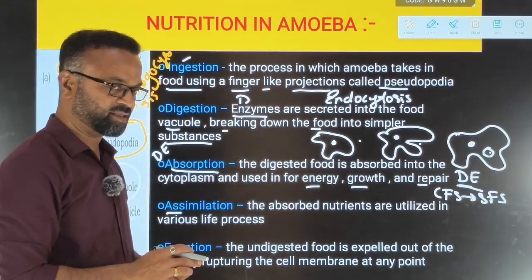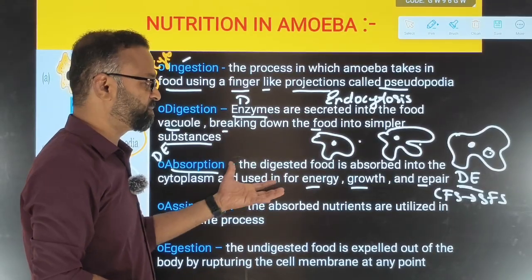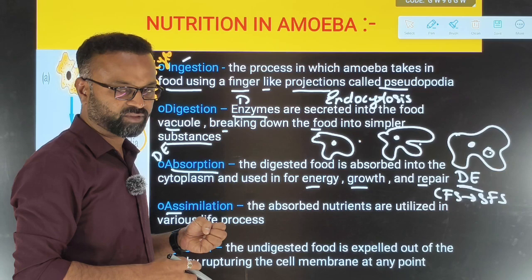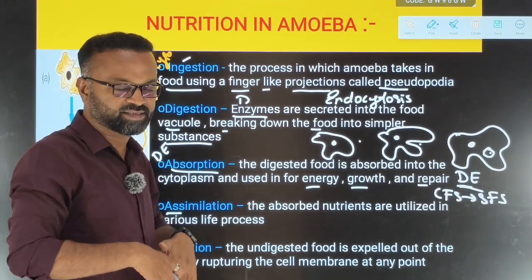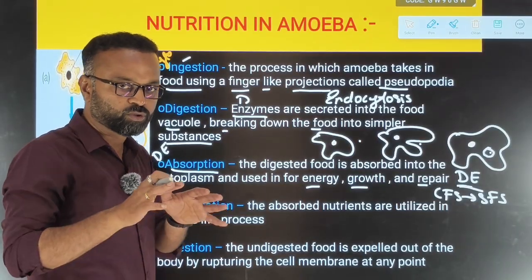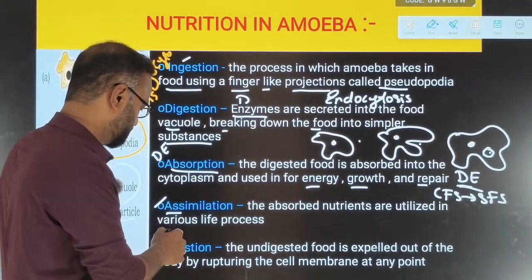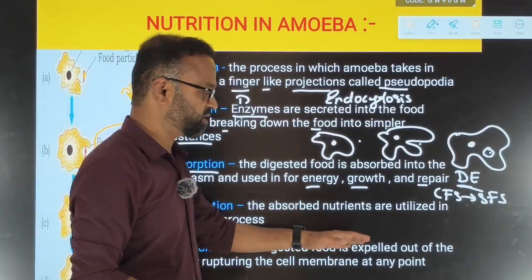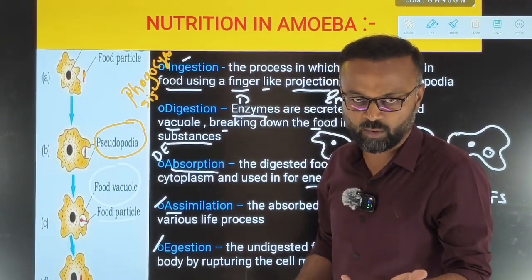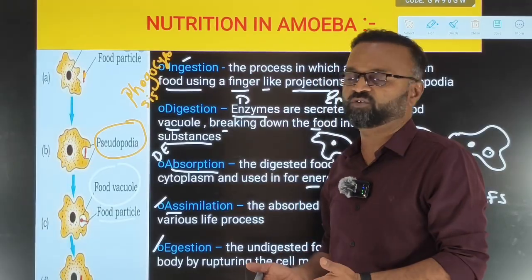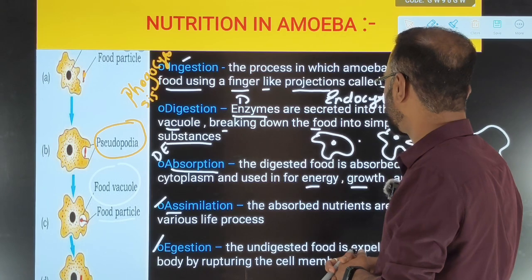Then assimilation. What do you mean by assimilation? Absorption means absorbing by all the parts of the body. Assimilation means when these absorbed nutrients get utilized inside the body for energy and growth. So we call that process assimilation. Then egestion, that means undigested food is expelled out. See, amoeba is a unicellular organism which is aquatic in habitat. So with the help of diffusion and osmosis, the movement of the food particles or the movement of the water molecules will take place.